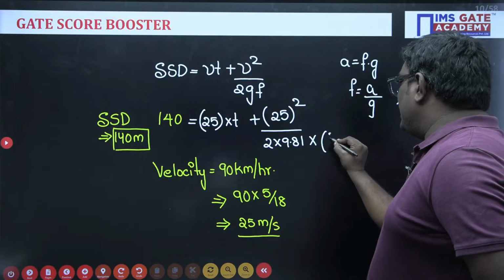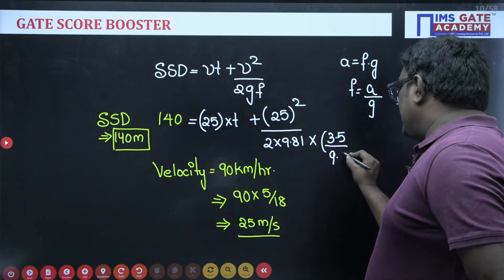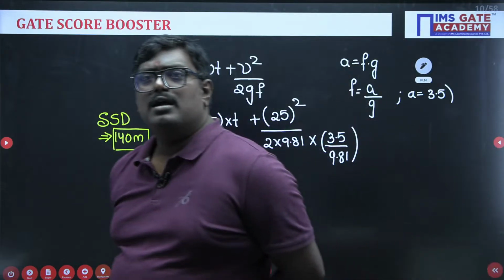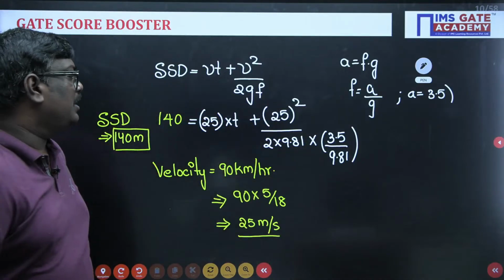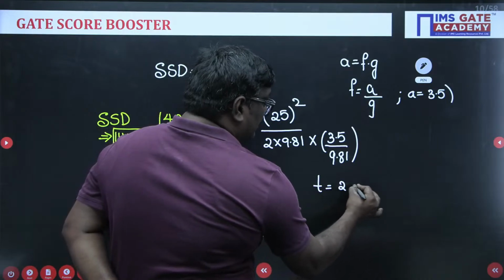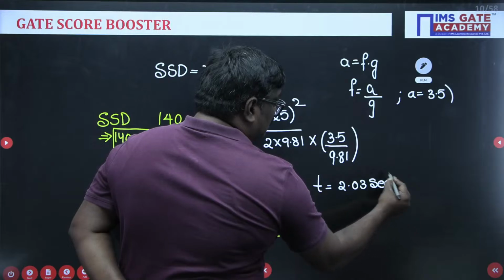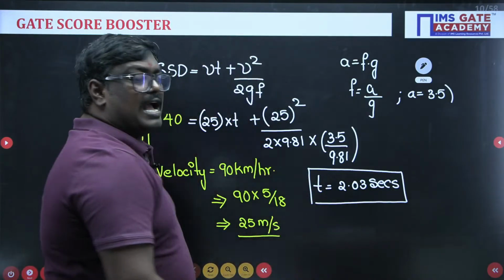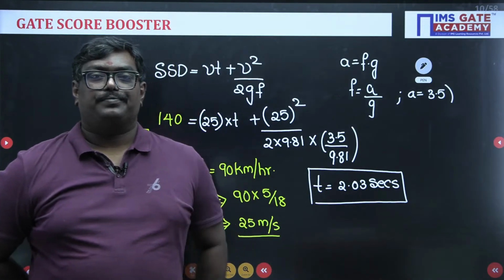So if you divide 3.5 upon g, which is 9.81, we have one unknown and one equation. On solving this equation, you will get t equal to 2.03 seconds approximately. So here, students, what is the reaction time? The reaction time is nothing but 2.03 seconds.